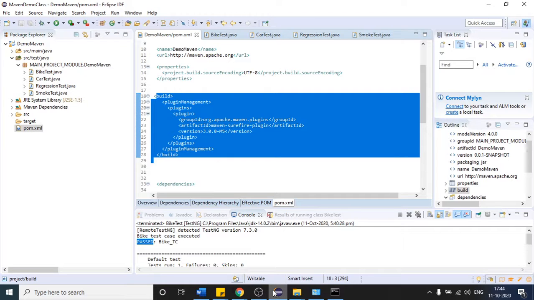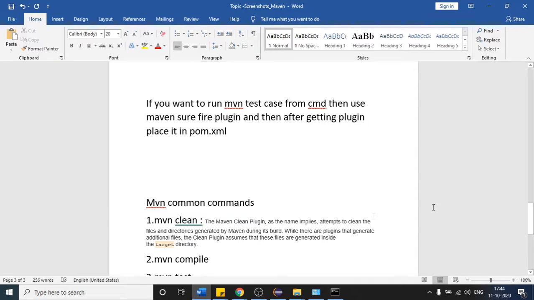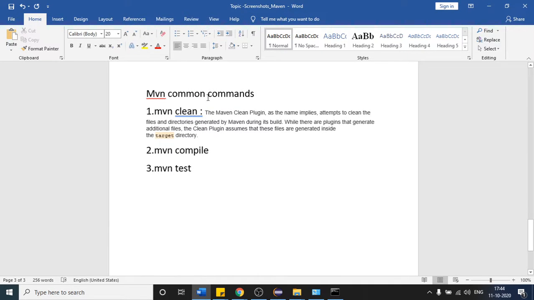Before running the test case, these are the three basic Maven commands. What is this command? As you can see from the name itself, the Maven clean plugin, as the name implies, attempts to clean the files and the directories generated by Maven during its build. Suppose you have run all the test cases present in Maven for the first time.